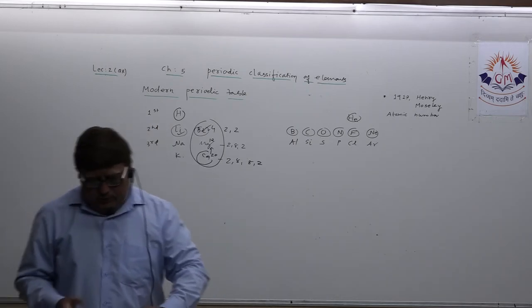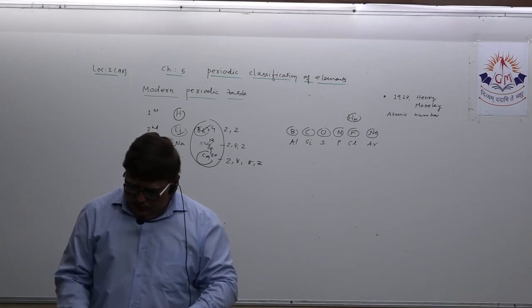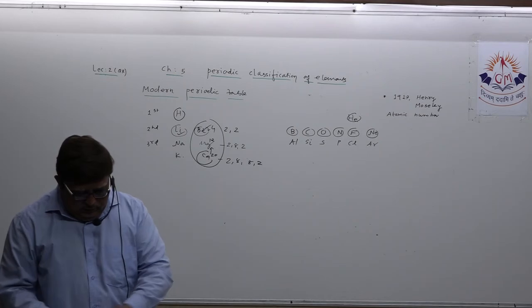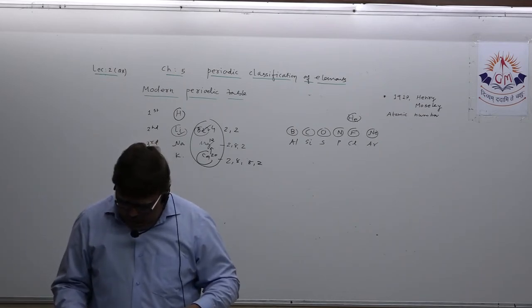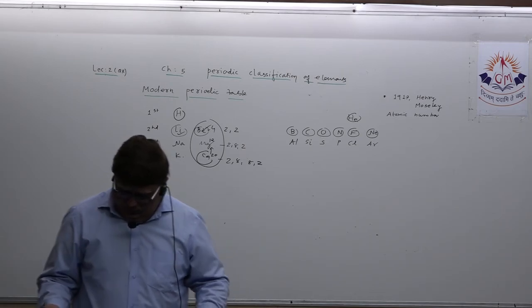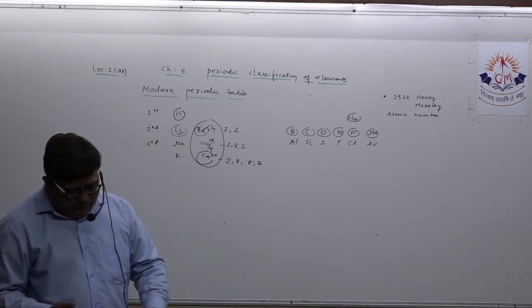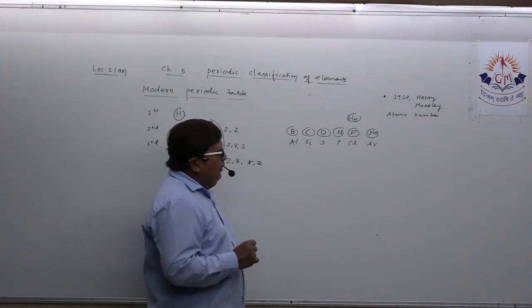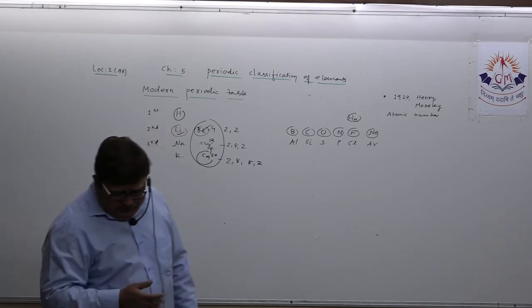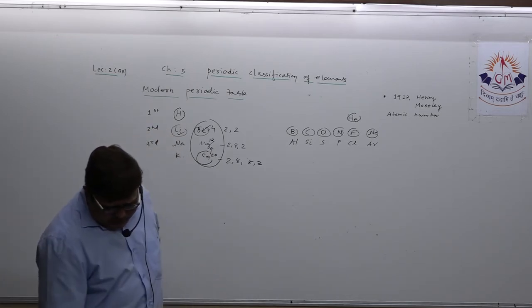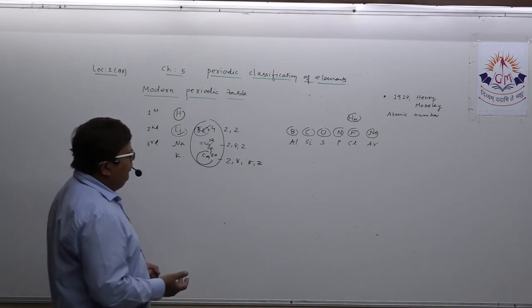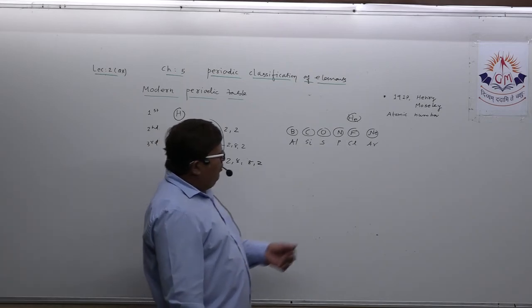So that was one of the questions in your in-text regarding the modern periodic table, and another question I was looking at was about the first 10 elements that we discussed. Now, dear students, suppose they ask for two to three elements which have their outermost orbit filled.